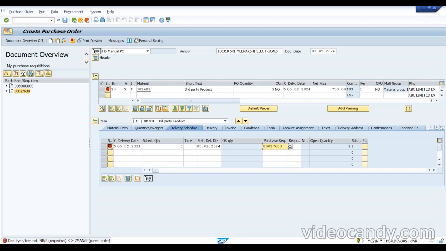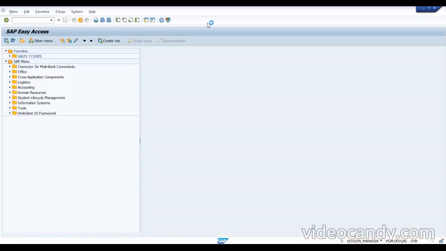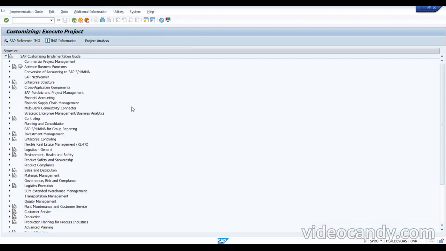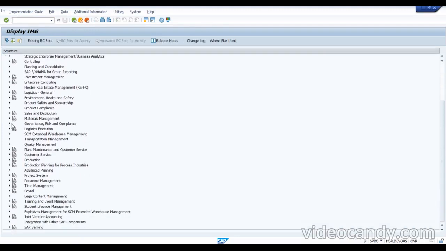What it is saying is some configuration is missing on this one. No issues, I'll just clear that. Just for showing you, but normally this will be done by the MM department. But anyway, we want to see the result. So instead of delivery, we are having this purchase order. That is the difference. I want to show you the difference.